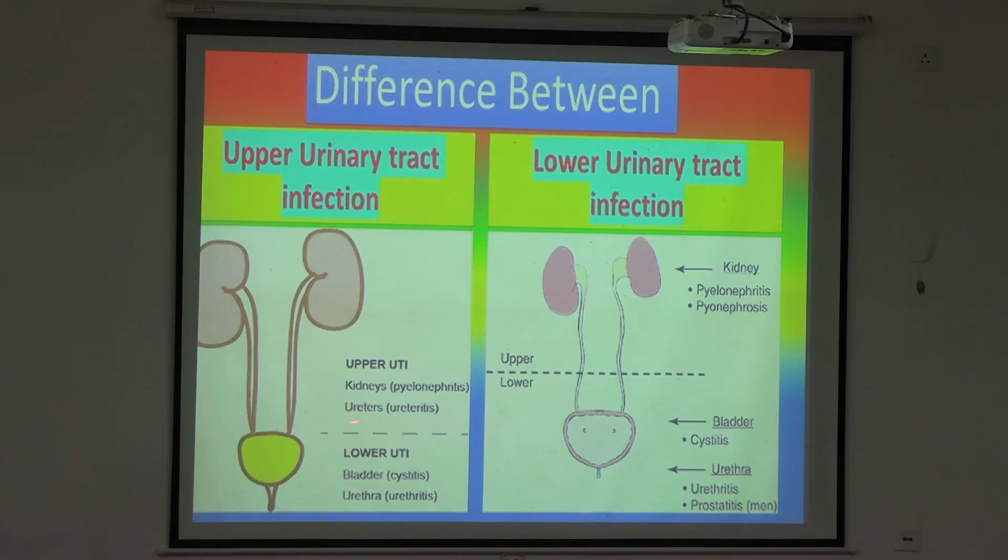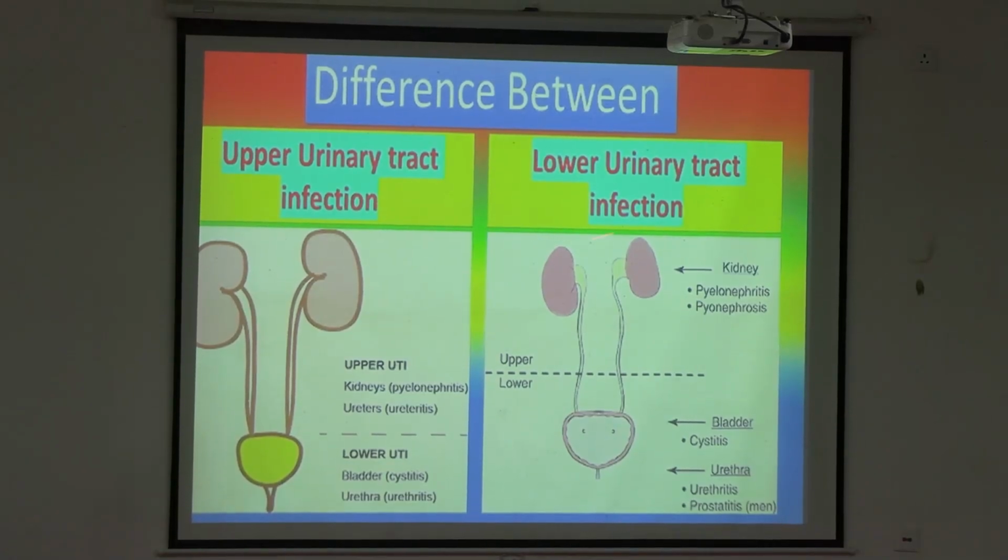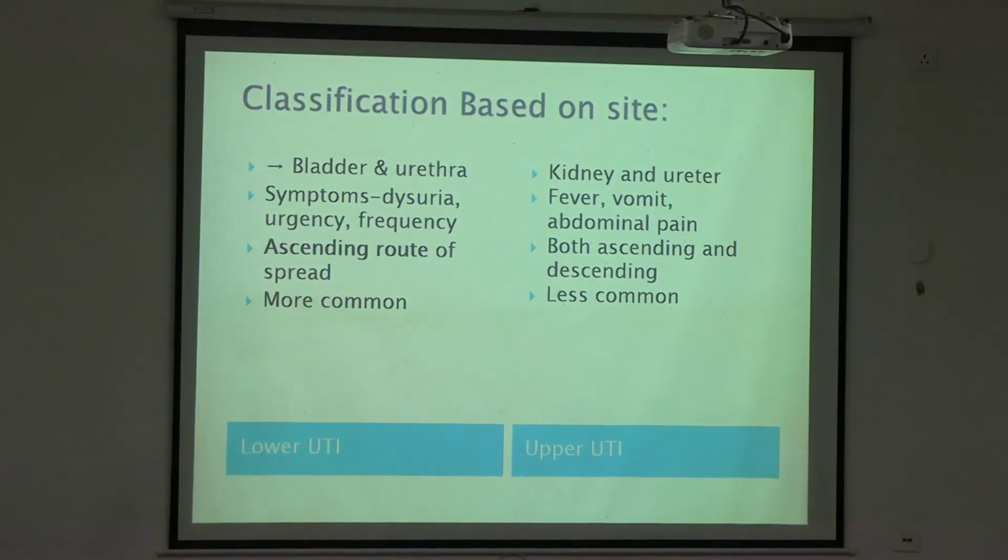And also the ureters. These two are the upper UTI. Is it clear? Kidney involvement and ureter involvement is the upper UTI. Next is the lower UTI. In the lower we have the bladder, urinary bladder and the urethra. So these are the lower UTI. So that is the anatomical difference.